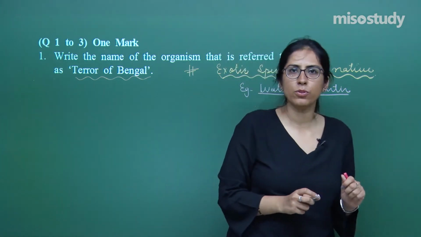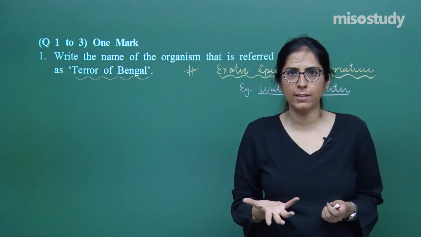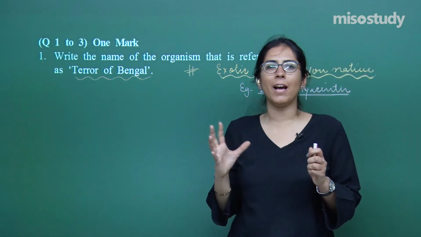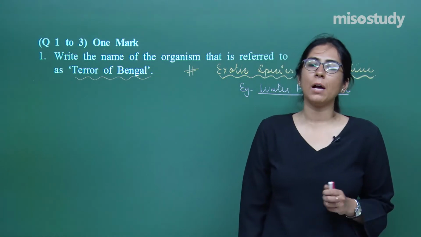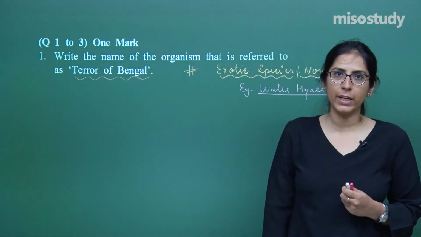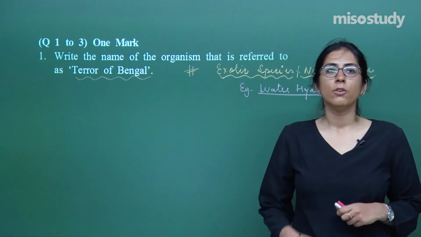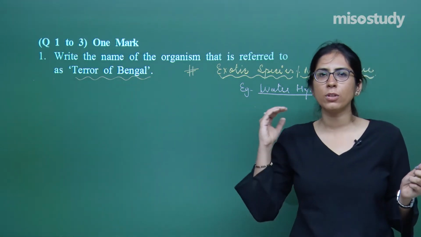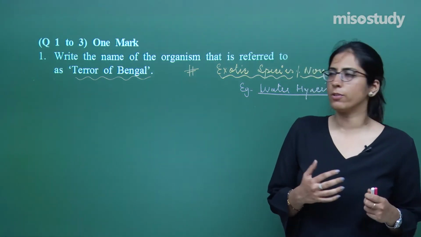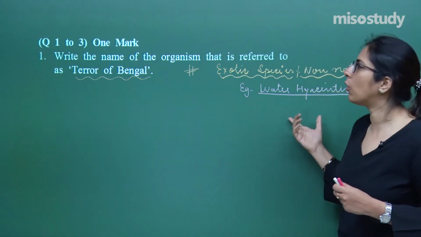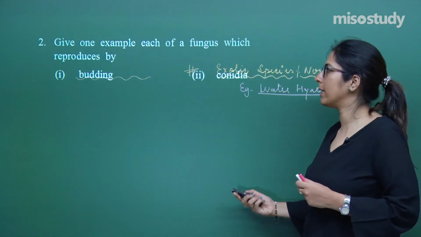This was introduced for the beauty it has, and later on it became a terror to the indigenous species. The reason was the absence of a natural predator, because when we introduced one species, its natural predators were not present. So they flourished at a very fast rate, and the organisms present at the same trophic level were affected because of this. So what should be your answer? The water hyacinth. Again a direct question from your NCERT only.